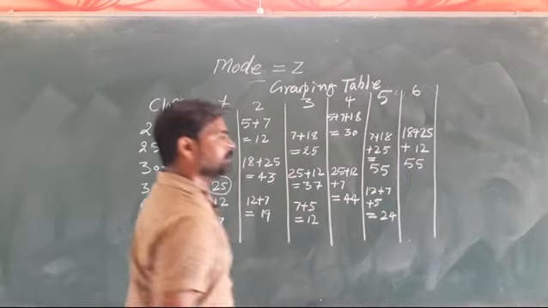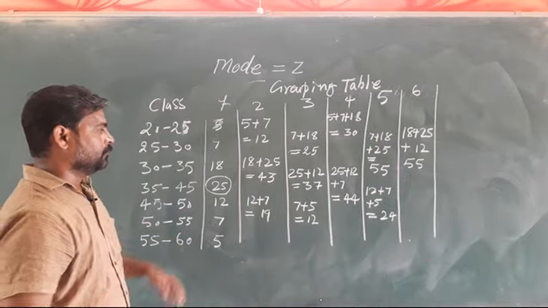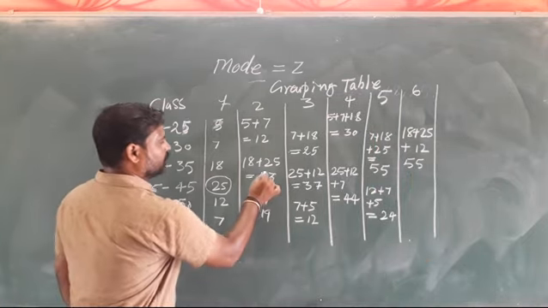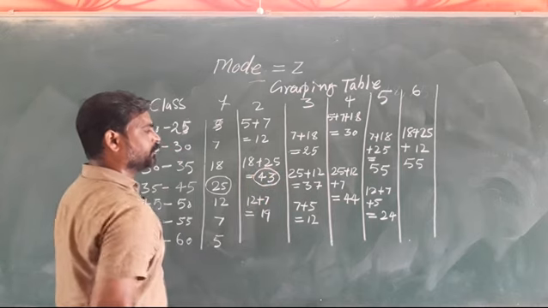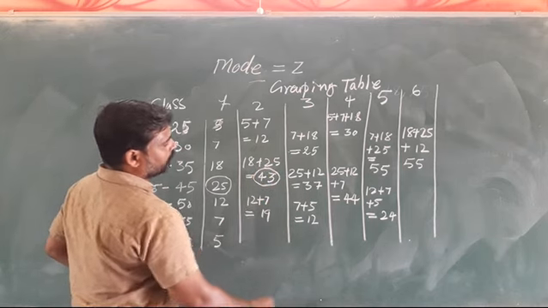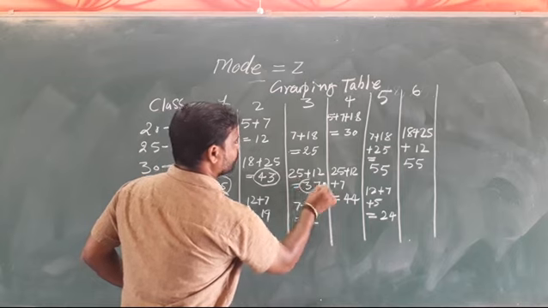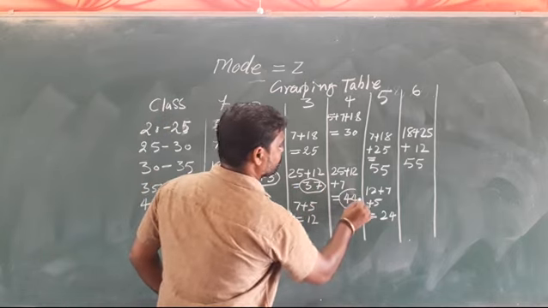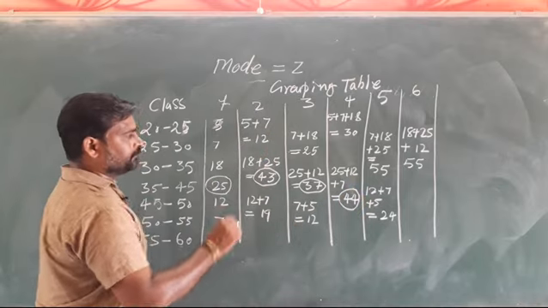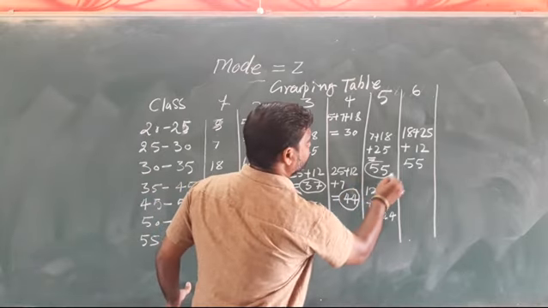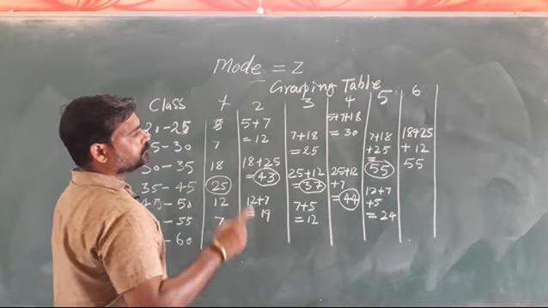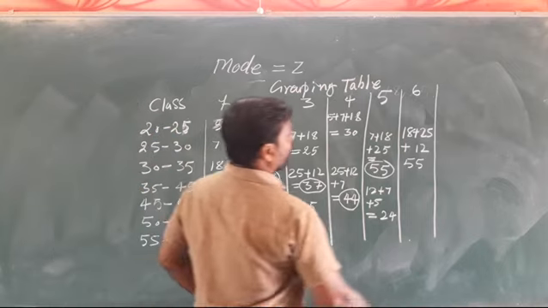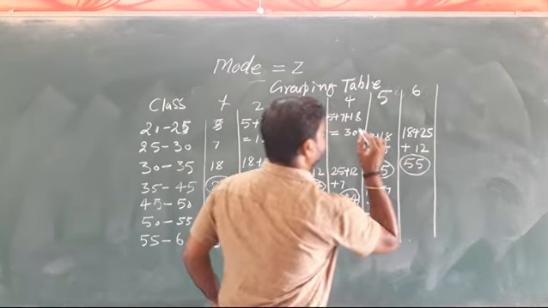Now we will make a circle for the highest group. In the second group the highest is 43. In the third group the highest is 37. In the fourth group the highest is 44. And in the fifth the highest is 55. And in the sixth the highest is 55.